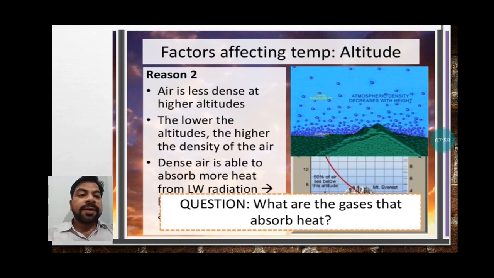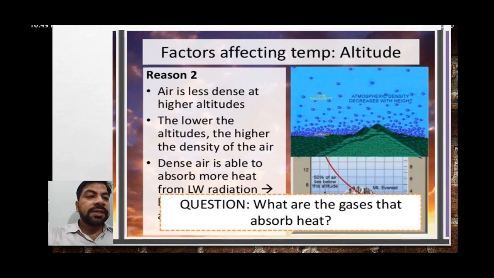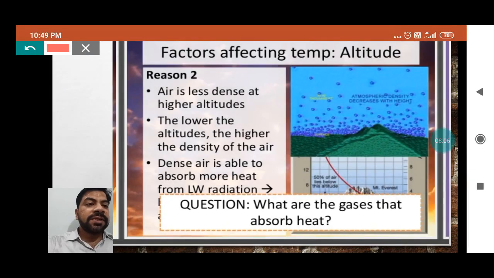Dense air is able to absorb more heat. You can see here the bubbles. These bubbles are the indicators of the dense air, because it is hot. When you are traveling on the surface, you will get more heat, but when you start climbing up the mountain, slowly and gradually the air density will start decreasing and you will get less pressure over there. That's why most of the mountainous regions are covered with glaciers.